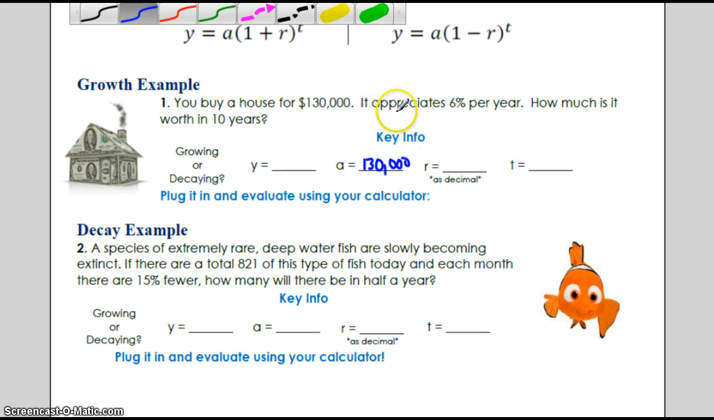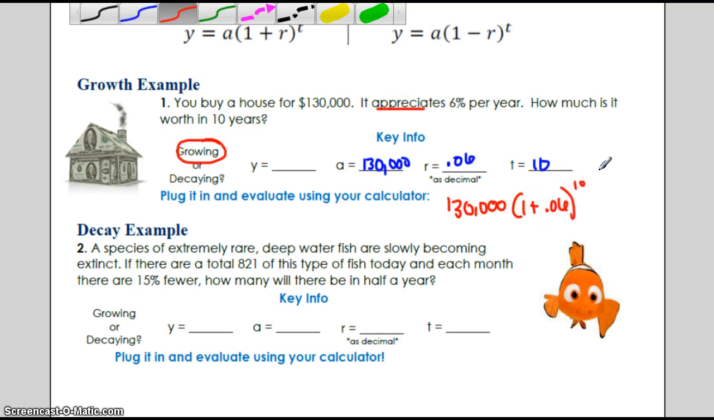Appreciation is good. That means you're making money. Depreciation means you would lose money. So this is going to be 0.06, and then we have our t for time, 10 years. So when we go to plug this in, we have our initial times our 1 plus, because it is appreciating, making money, growing. And then we have it to the 10 power.